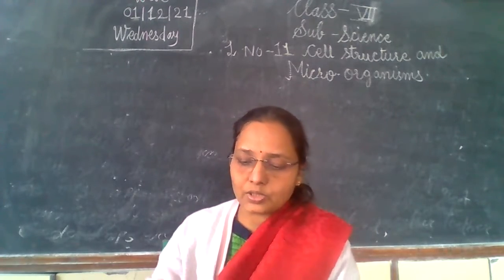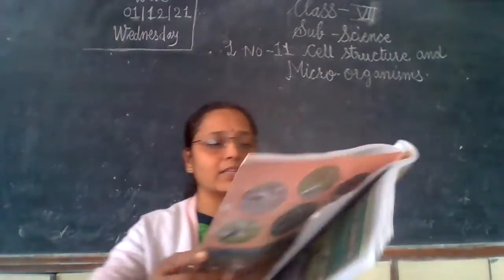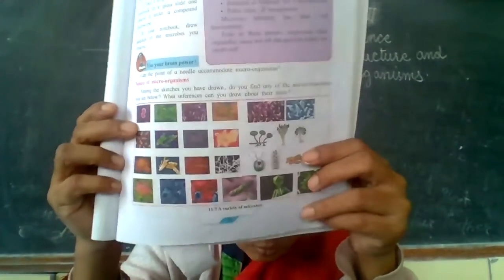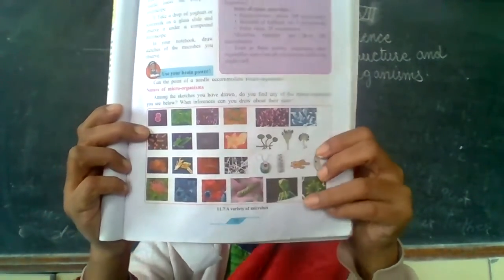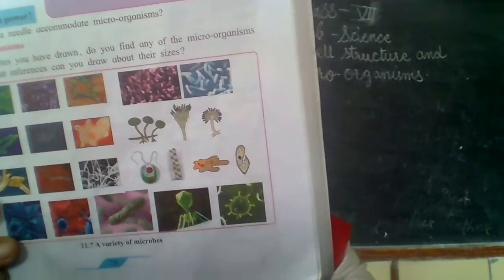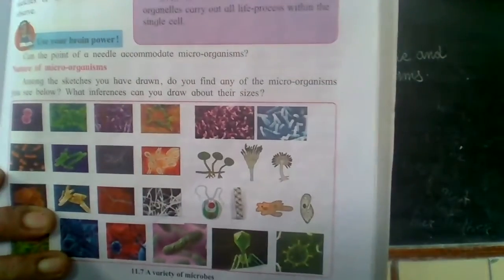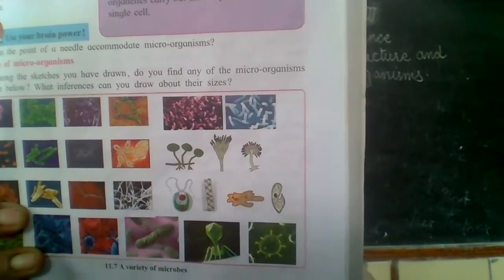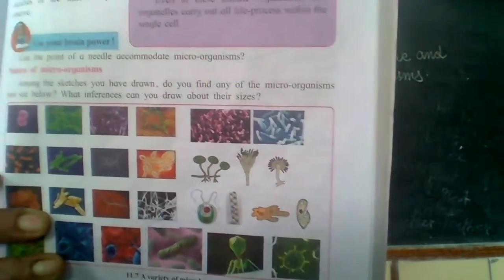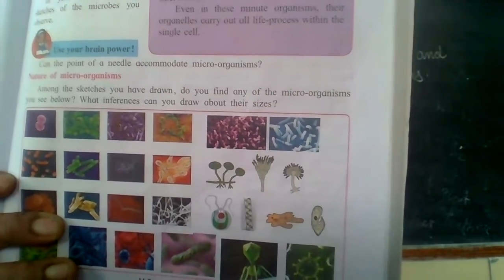Now, the nature of microorganisms. Among the sketches, you see that some of the microorganisms are given, that is, some are bacteria and viruses. See, this is the picture. It shows the shape of microorganisms, bacteria and viruses also. Some are rod shape, some are oval shape, some are rounded in shape.